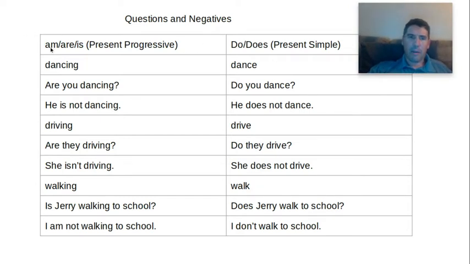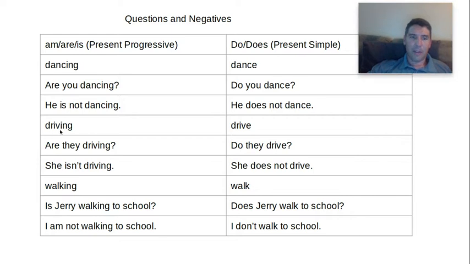Okay, so over here, be verbs, we're going to use a verb with ing. So here's an example, the word dancing. So I can make that a question. Are you dancing? No, I'm not. Yes, I am. Are you dancing? Okay, we're talking about at the moment or right now. Over here, he is not dancing. So we've got the be verbs are, verb ing, is, verb ing.